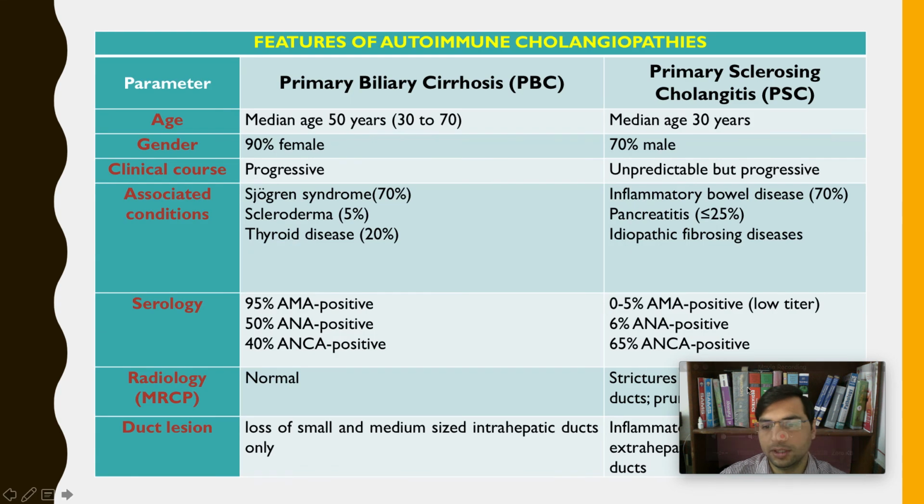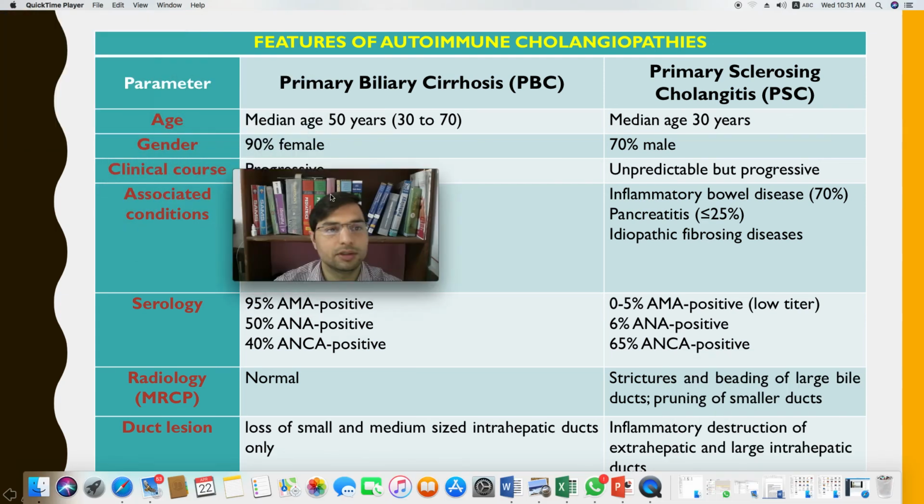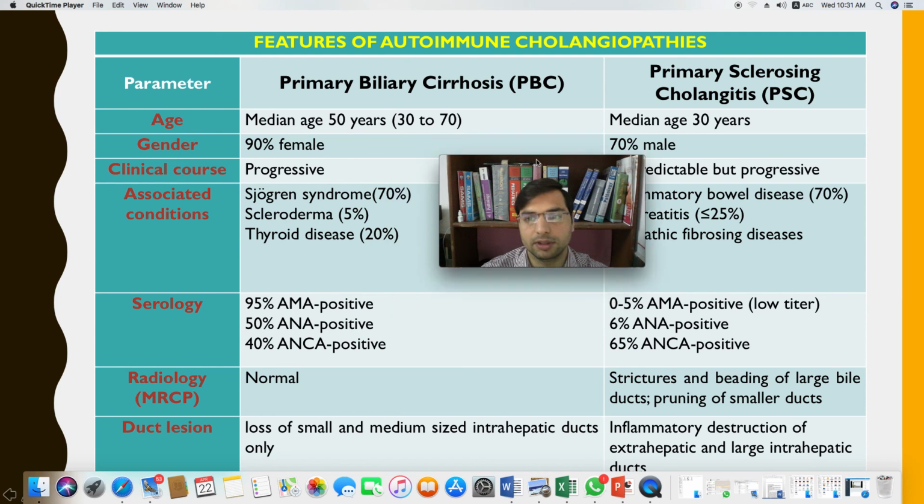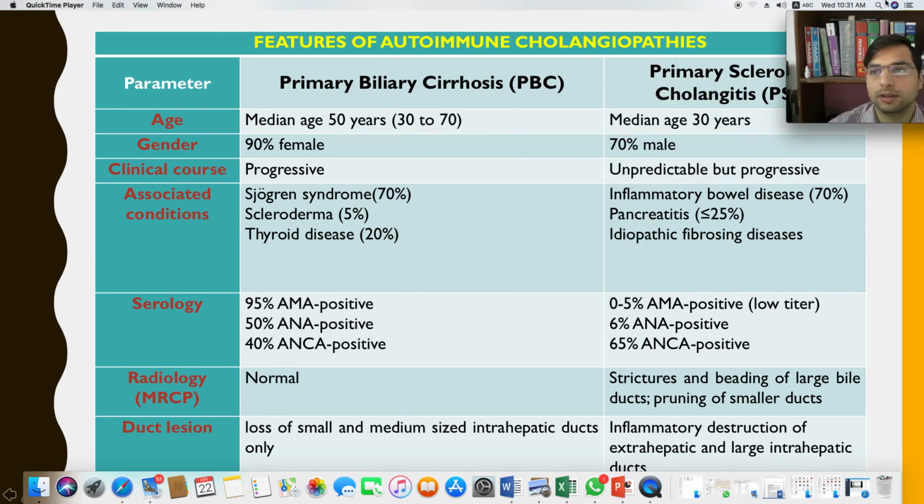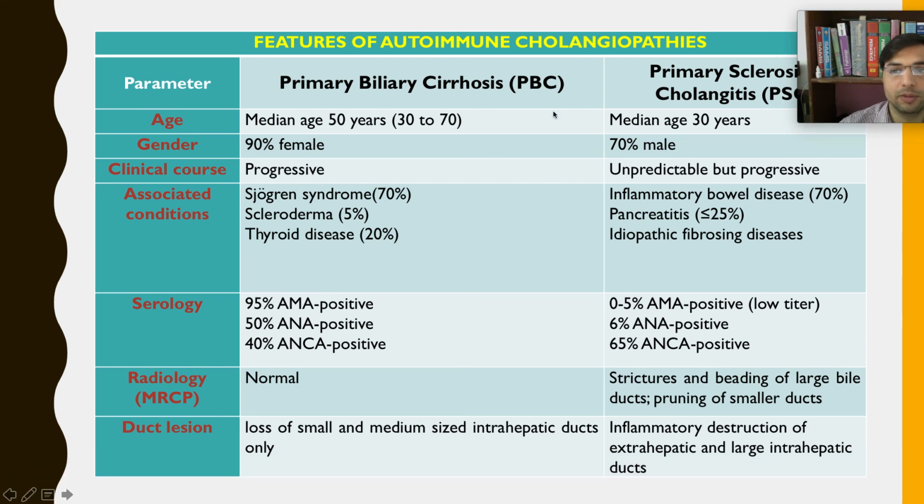So here we compare primary sclerosing cholangitis and primary biliary cirrhosis. Both are autoimmune cholangiopathies, where autoimmune destruction of the bile duct leads to two manifestations, PBC and PSC. PBC manifests when there is only involvement of intrahepatic bile ducts, and PSC manifests when there is involvement of both intrahepatic and extrahepatic bile ducts.